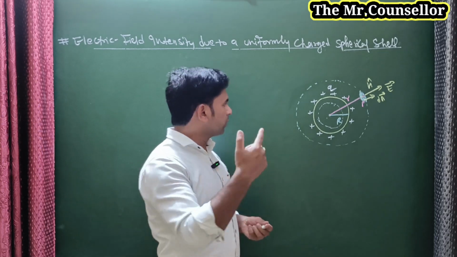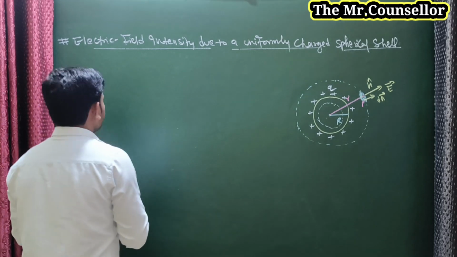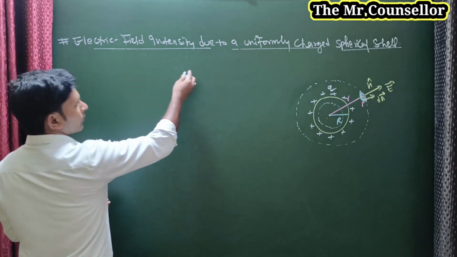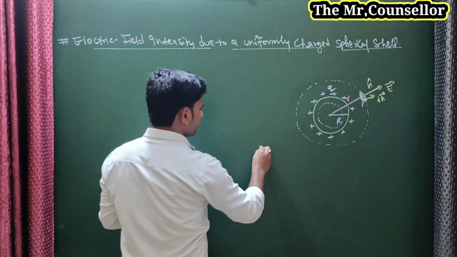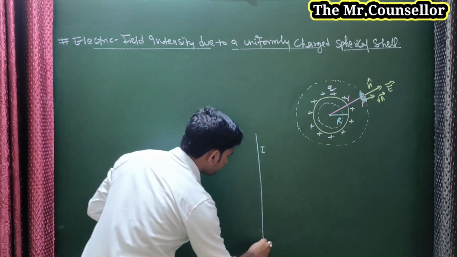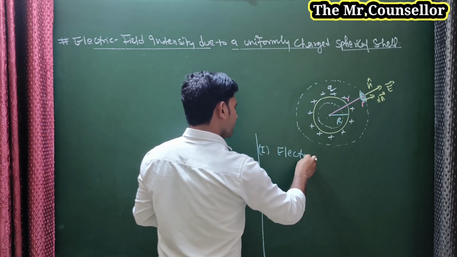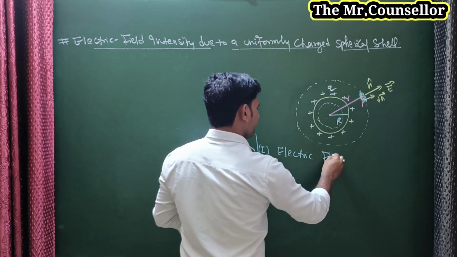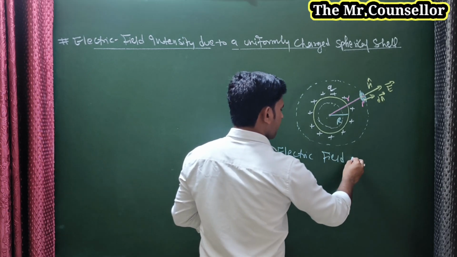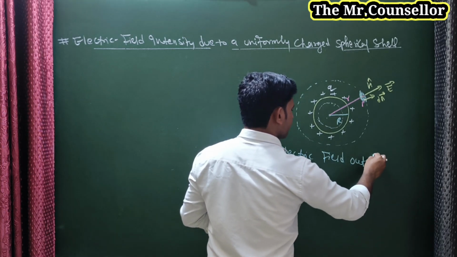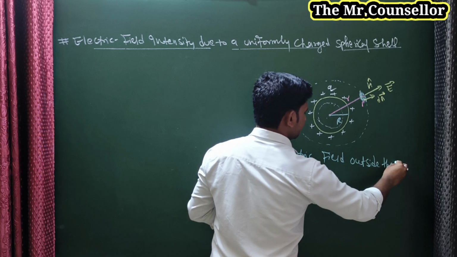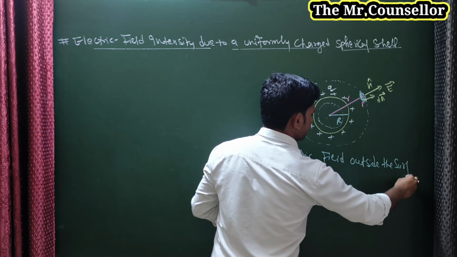Now you can see, first, electric field outside the surface.